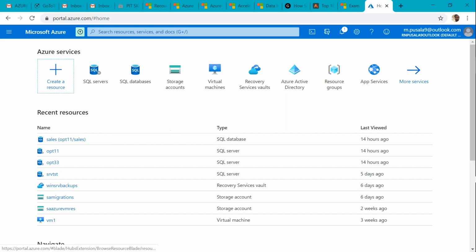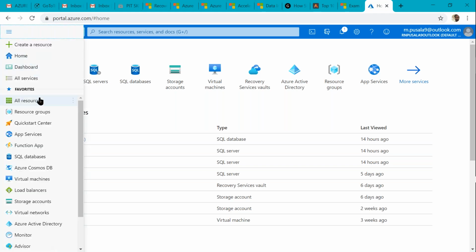I will show you that later. Right now, I am in the Azure portal. We can see all the services are available here, similar to other cloud platforms.